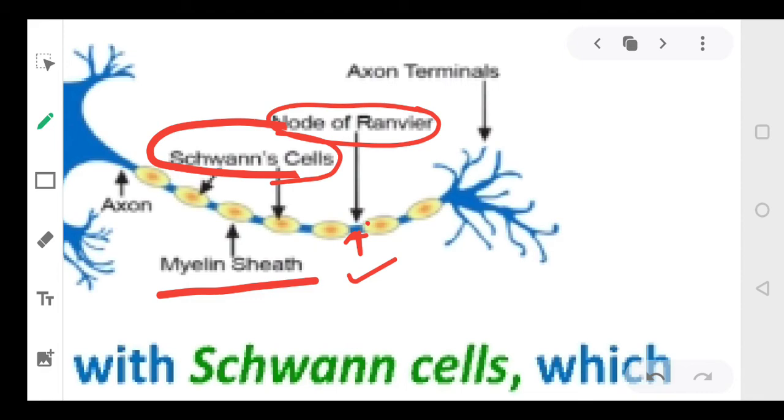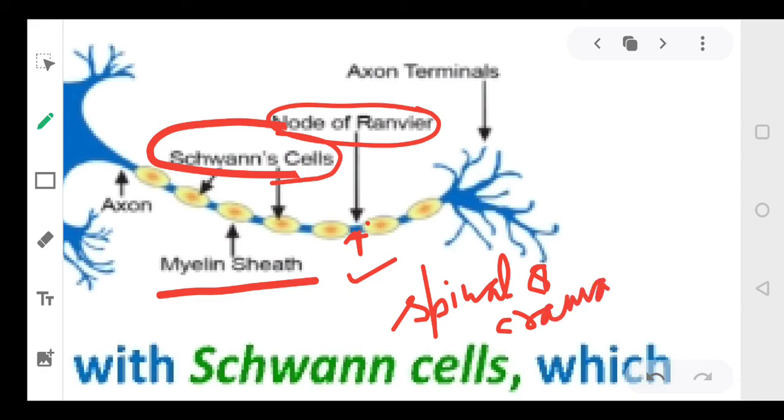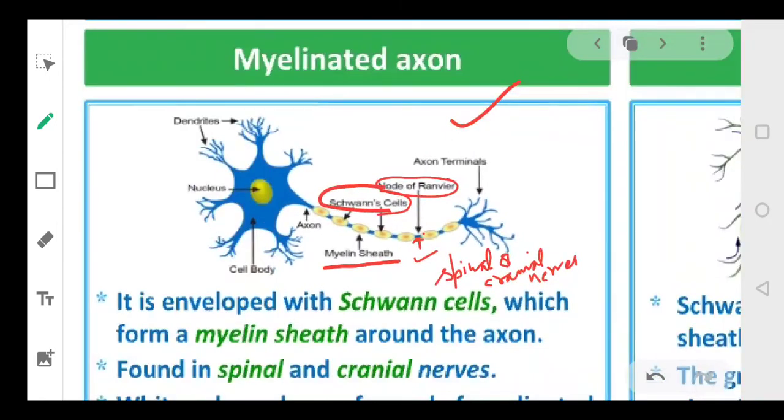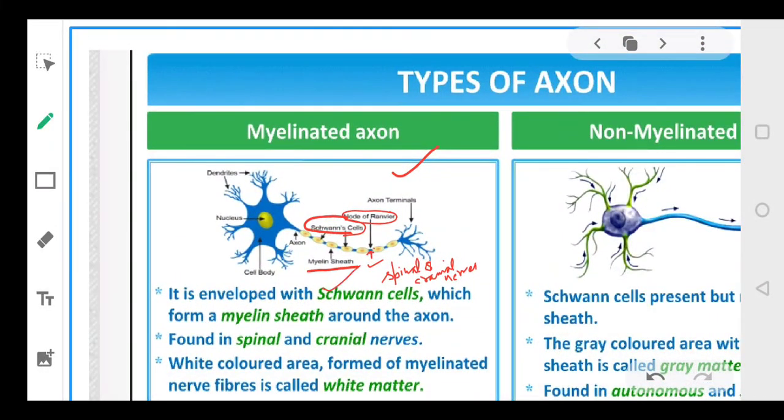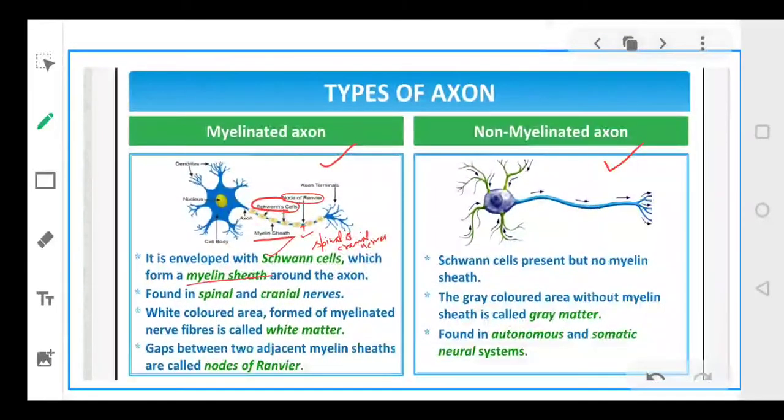Okay? And your myelinated nerve fibers are basically present in the spinal and cranial nerves. Okay, they are present in your spinal and cranial nerves. Clear? So we can sum up that the myelinated axon contains Schwann cells, which have a myelin sheath around the axon, and they are present in the spinal and cranial nerves.